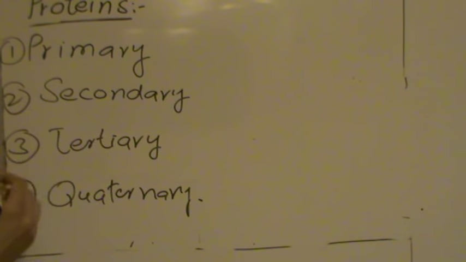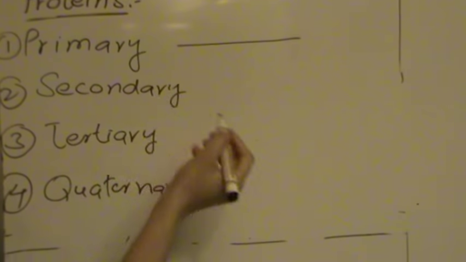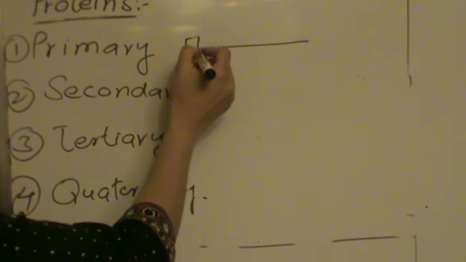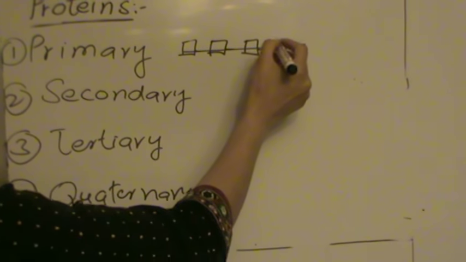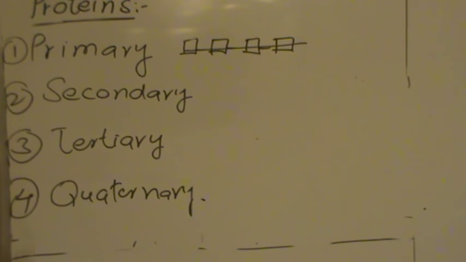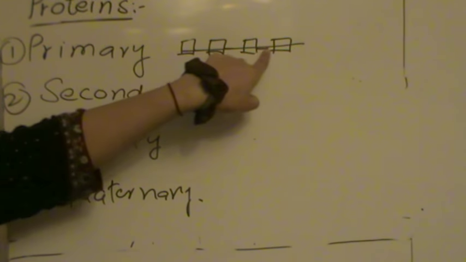So primary structure just has a straight chain with a simple sequence of amino acids between them. So this primary structure just has amino acids in a straight chain.